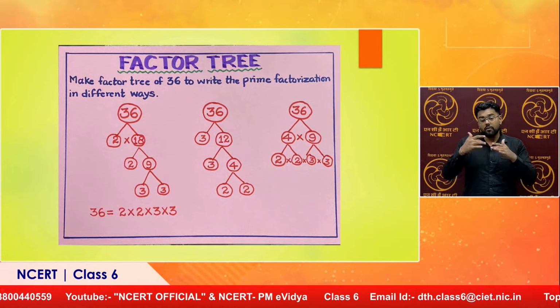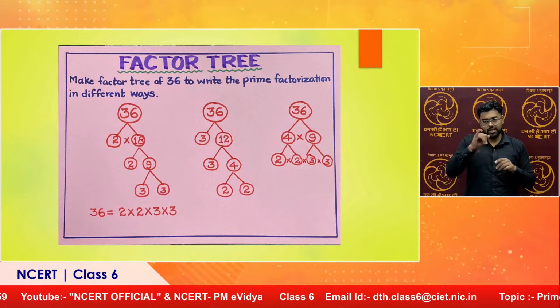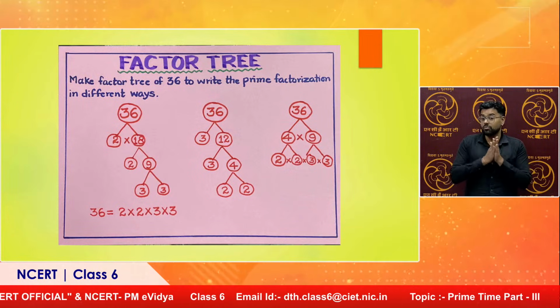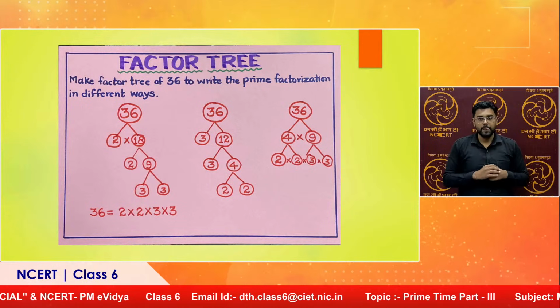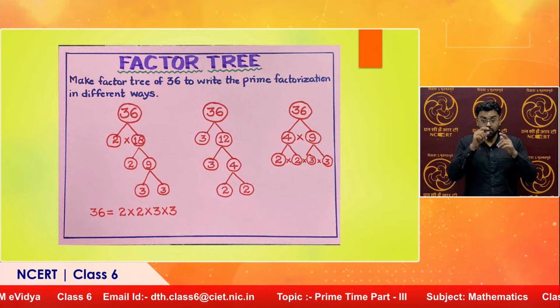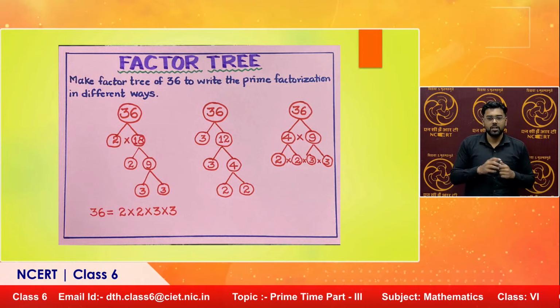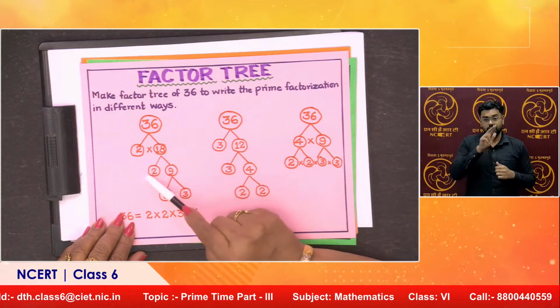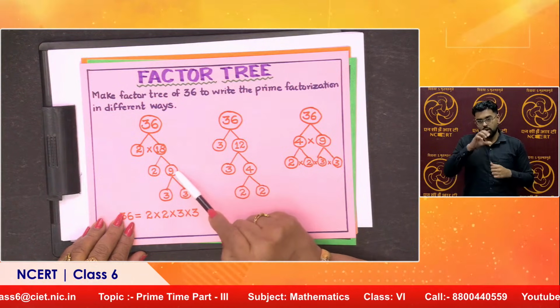Make a factor tree of 36 to write the prime factorization in different ways. The interesting part here is, Harpreet, I will take this 36 and try to find its factors. What are the factors? 2 and 18. 18 twos are 36. 18 can be factorized as 2 and 9. Yes, 2 into 9 is 18.